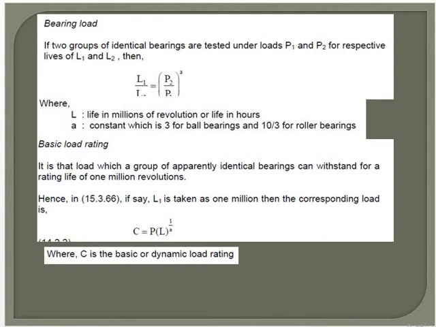Another more important equation for bearing life is the basic static loading of rolling contact bearing.